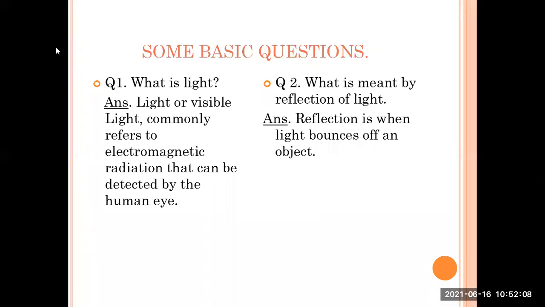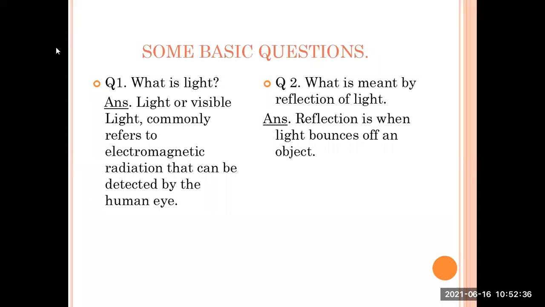So what is meant by reflection of light? Reflection is when light bounces off an object. Okay, so please try to understand these lines and the meaning of light and the reflection of light. So what is light? Light is electromagnetic radiation.